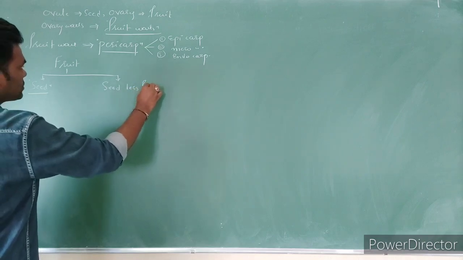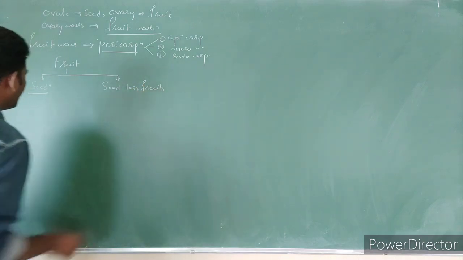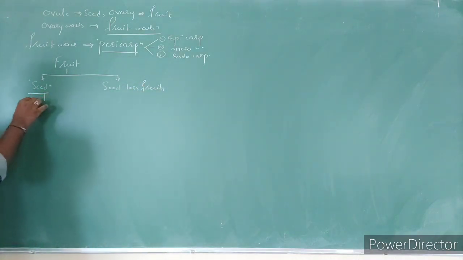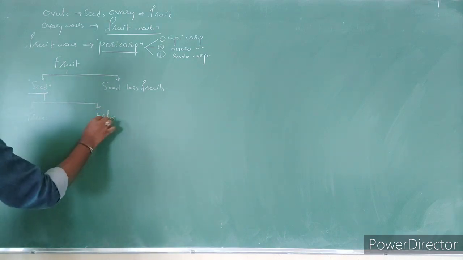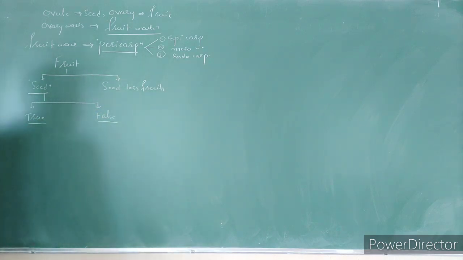Seedless fruits, right? So these seed fruits are again divided into two types: one is true fruits and one is false fruits.